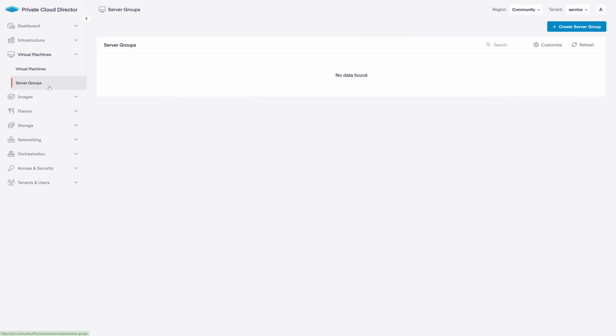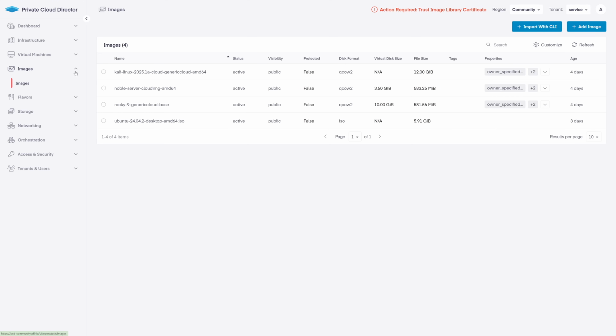Moving on. Server groups allow you to create affinity and anti-affinity policies for virtual machines. I don't currently have any defined, but creating policies like this is useful if you need to make sure certain VMs are or aren't together on the same host. This is especially useful in fault-tolerance applications where spreading VMs across different hosts can prevent downtime in case of host failure. Alright, let's talk about images.